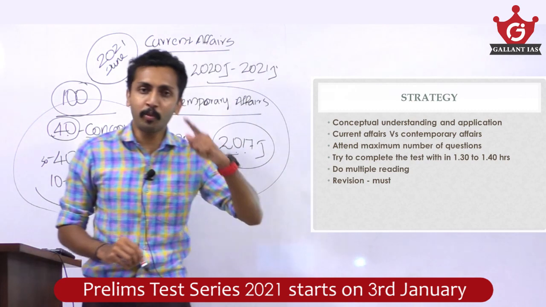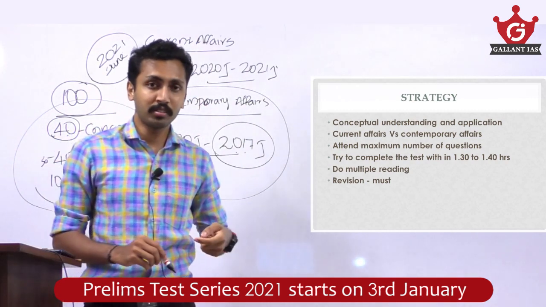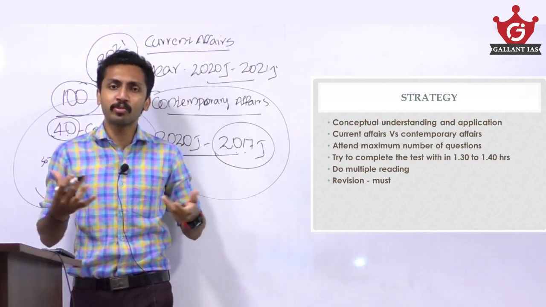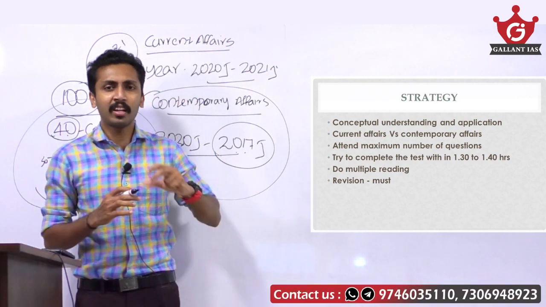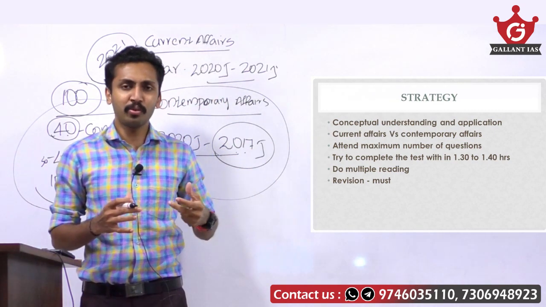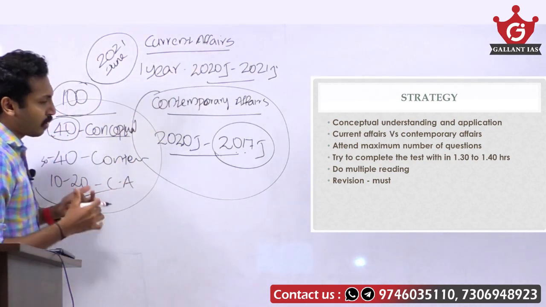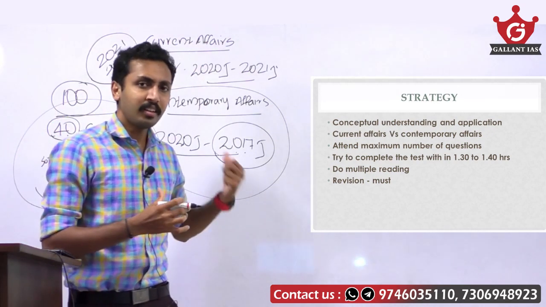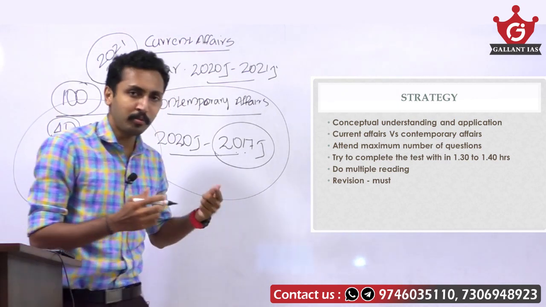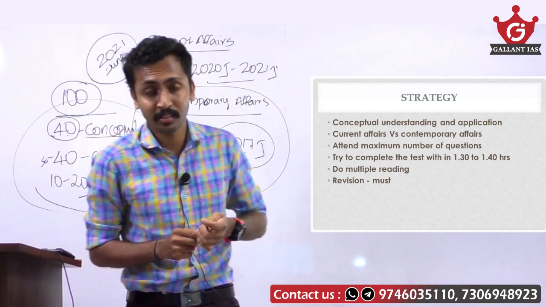So we need to give more emphasis on contemporary affairs rather than current affairs. For that, try to solve the maximum number of questions rather than giving more time to monthly magazines. If you can solve more than 3000 or 4000 or 5000 questions, that would be a good strategy rather than giving more time to monthly magazines or weekly current affairs magazines.